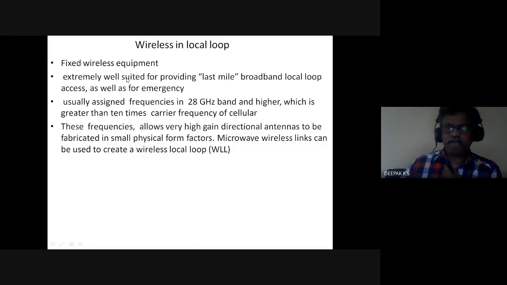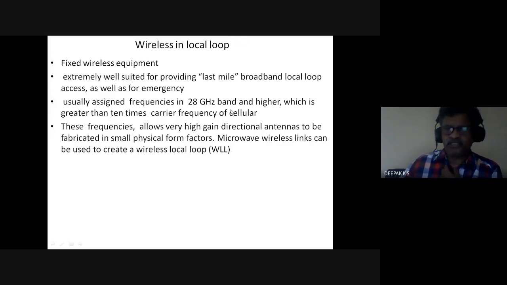So here there is a fixed wireless equipment. This fixed wireless equipment is just for the last mile access. We can avoid wires and use wireless. Instead of the telephone being wired to your home, you are using wireless. That is the basic thing.